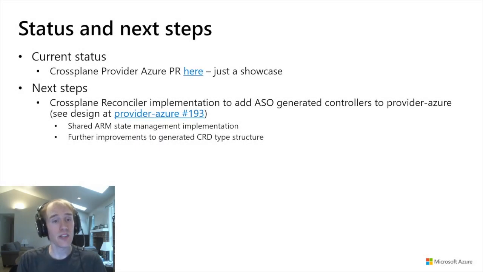And the other thing that still needs to be done with the integration with the code-generated resources in Crossplane is we've been talking about that deployment API that ARM supports, the generic way to manage resources. So we need to come up with a way to use that API but plugged into Crossplane's existing interface. And that's something where, since we already are using that API in Azure Service Operator, the avenue that we're investigating right now is, hey, maybe we could take what we're doing in Azure Service Operator, make it a little bit more generic, pull it out into a shared library, and then we can use that same shared library in ASO and Crossplane, and that can be another place where we've then deduplicated development effort.